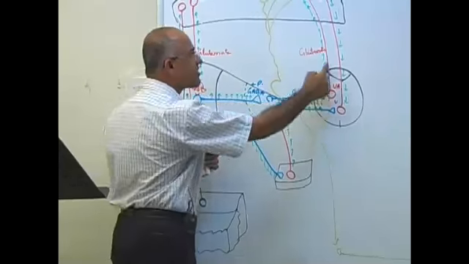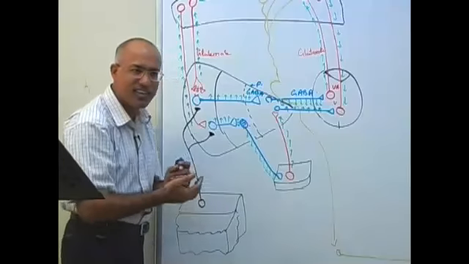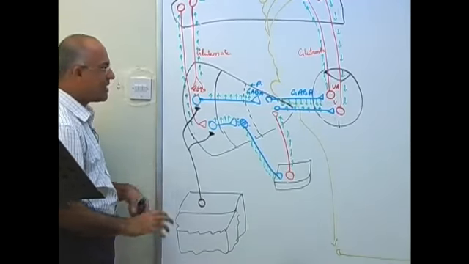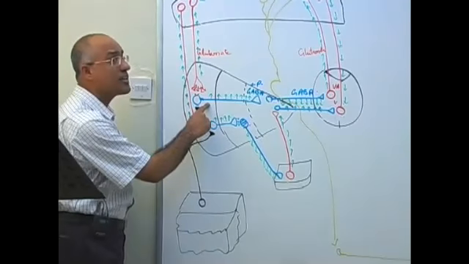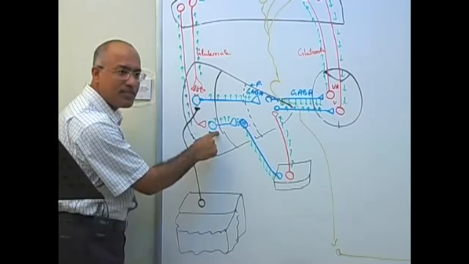Direct pathway is excitatory and indirect pathway is inhibitory. So the direct pathway should be stimulated, and the indirect pathway should be inhibited.